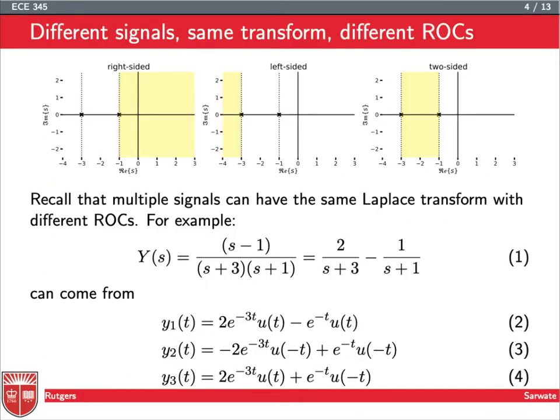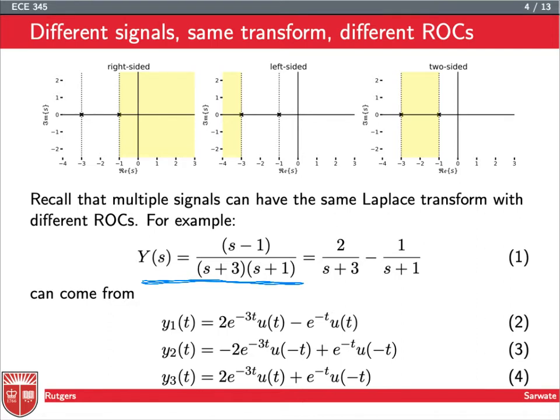Just a reminder, multiple signals can have the same Laplace transform with different ROCs. So if we have this signal Y(s), which has a zero at 1 and poles at -3 and -1, we can draw the pole-zero diagram, and we can identify three different ROCs.